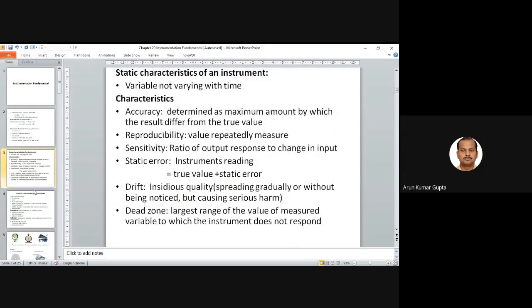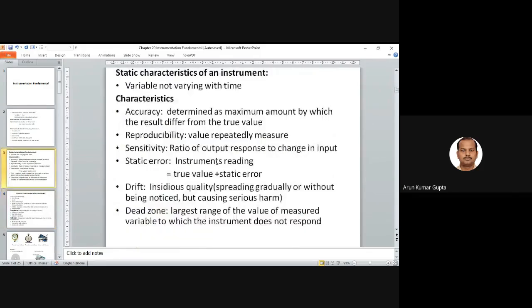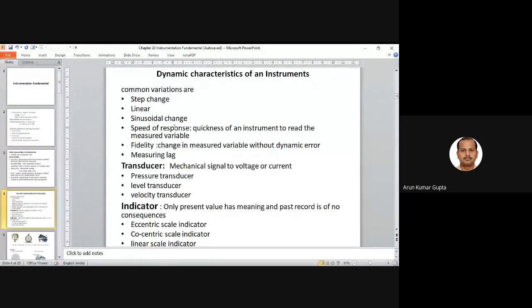Now we have some dynamic characteristics also. Static means it is always with the instrument, in a stationary or static mode. Dynamic means when the instrument is measuring some values, then we also have some problems or limitations of the instrument.